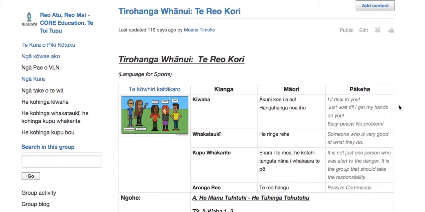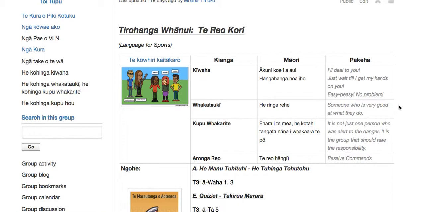We'll click in there. And you'll get to this main page, which gives you a really good overview of what's contained within each Kōwae Ako. So within Te Reo Kori, we have the Kōnae Ako. This is the first one, Te Kōwhiri Kaitākaro. You also have a link to that space. On the right, you have an overview of what's contained within the Kōnae Ako.